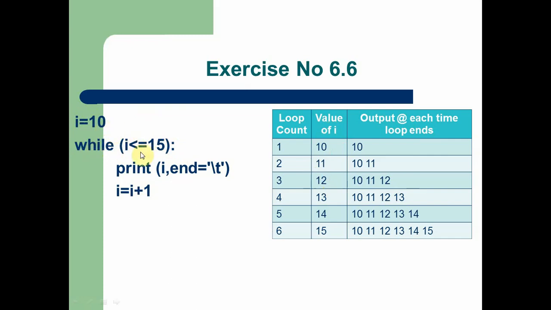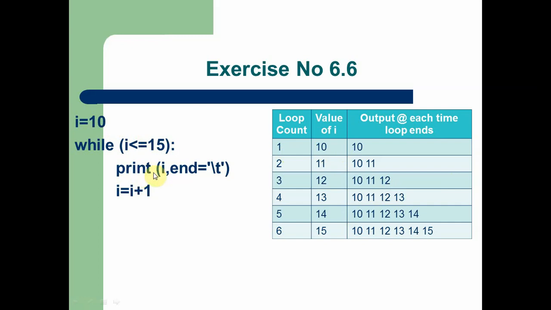Here the condition is going to be evaluated. The condition is true because the value of I, that is 10, is less than or equal to 15. So yes, the condition is true, and when the condition is true, the loop statements are going to execute. So when the first loop is true, the value of I is 10. Now after executing this statement, what will be the output?